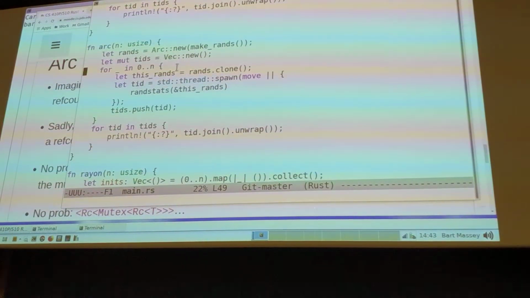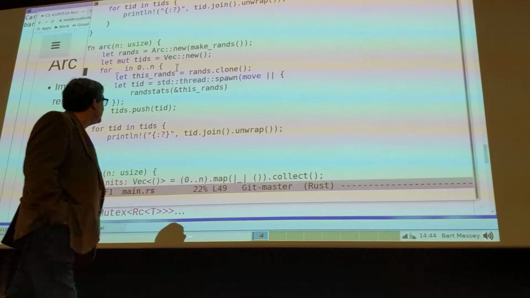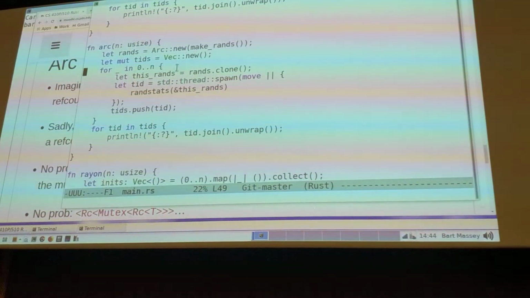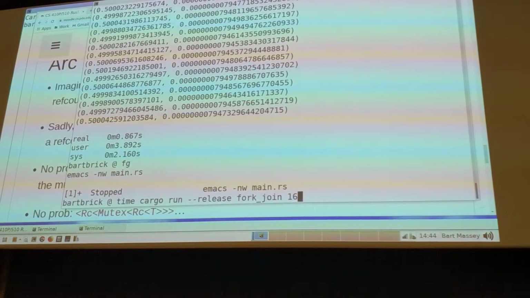So the move closure says, no. When I reference something in the environment, move it in. And now it's actually going to move this rands into the closure, and now the closure owns it, and so now it's going to be safe for it to be there until the end of time. And so our reference counting is all going to work, and everybody's going to be happy, and other than that, the code looks just like it did before, and so now let's see how fast we can do this on the same data. What did I call it? ARC.